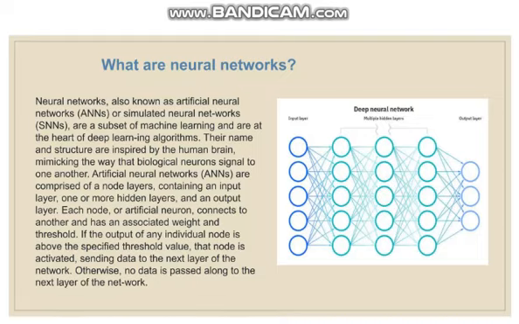Artificial neural networks are comprised of node layers, containing an input layer, one or more hidden layers, and an output layer. Each node, or artificial neuron, connects to another and has an associated weight and threshold. If the output of any individual node is above the specified threshold value, the node is activated, sending data to the next layer of the network. Otherwise, no data is passed along to the next layer of the network.